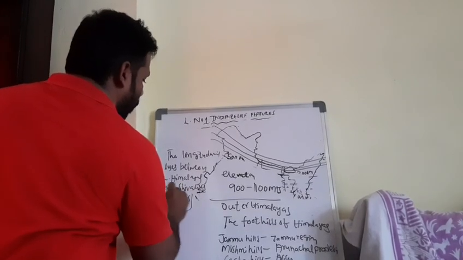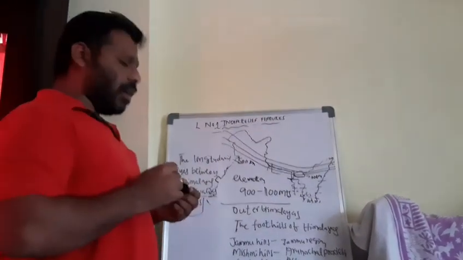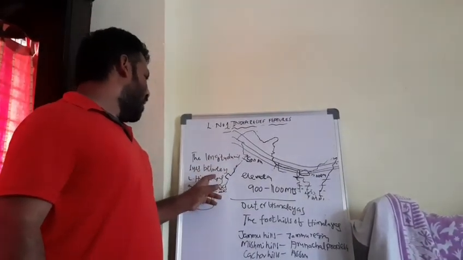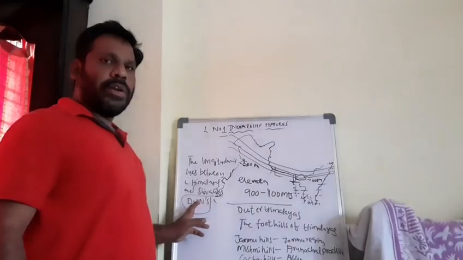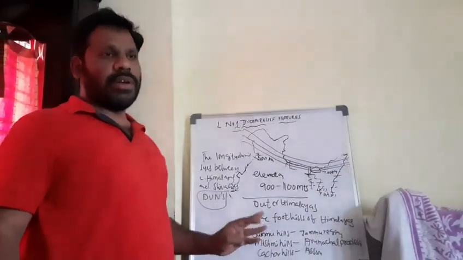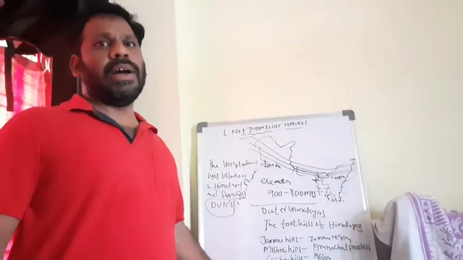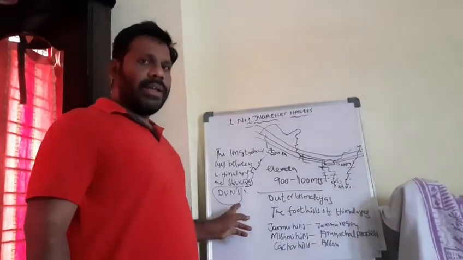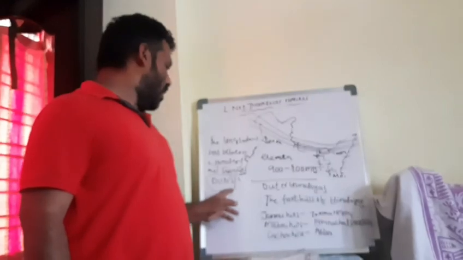Very important. What are they called? Dunes. We have a few examples: Dehradun, Kotli Dune, Patli Dune. These are the examples of the dunes.